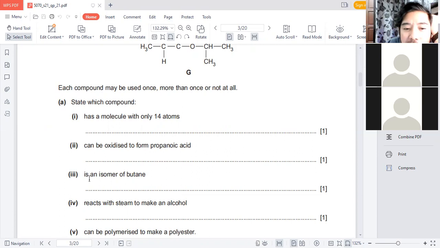Now question number 3: is an isomer of butane. Now remember, what is an isomer? You have to define isomer.